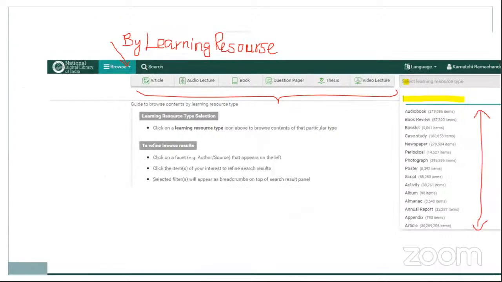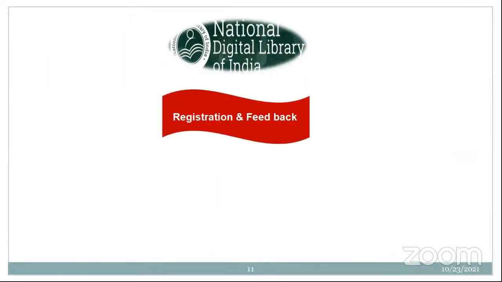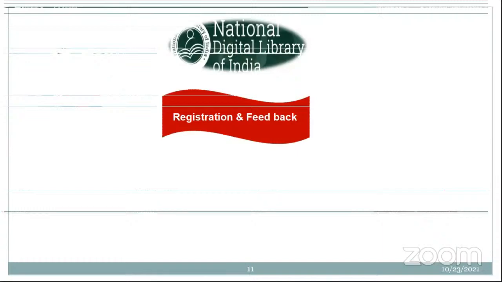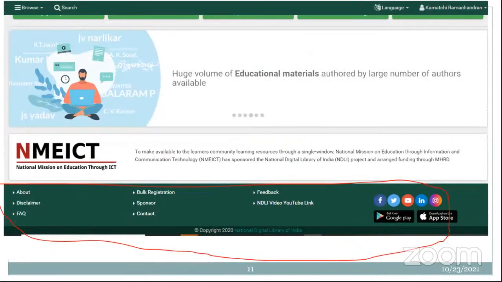Okay, so this is about the learning resource access. Now you may say this kind of resources are available, it's fine, so how to register? As a user, as a layman, anyone can log in. They have provided for using any of their mail ID or Google credential, they are able to access by using this login.